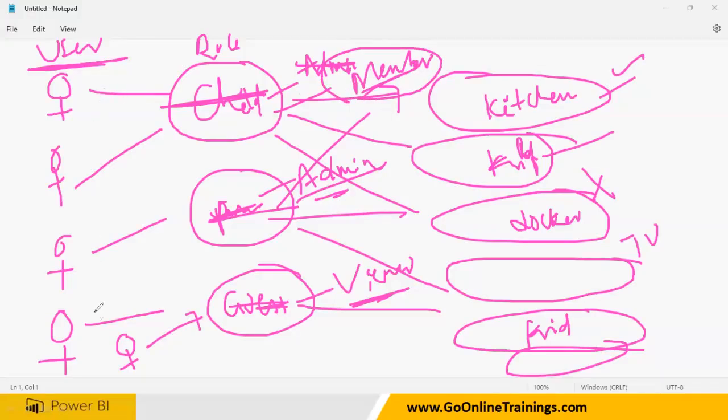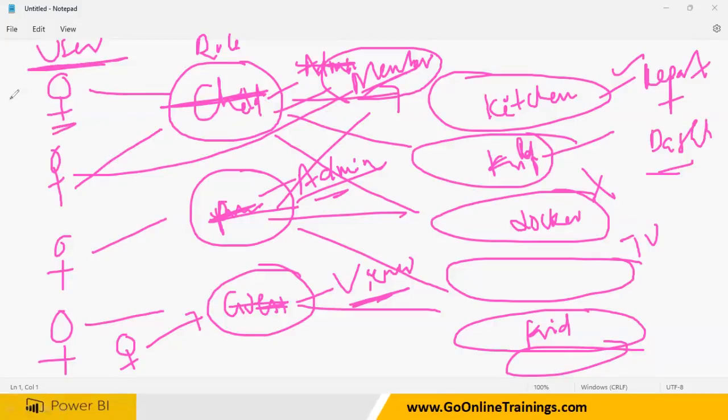If the senior manager is a member, this guy will be able to access some reports. Here we have only two things: reports and dashboards. Clear? So what are the permissions that you have to apply to this guy? But this user is not directly associated with the report or a dashboard. User is associated to the role. Remember, user is associated to the role. Role will have the permissions.